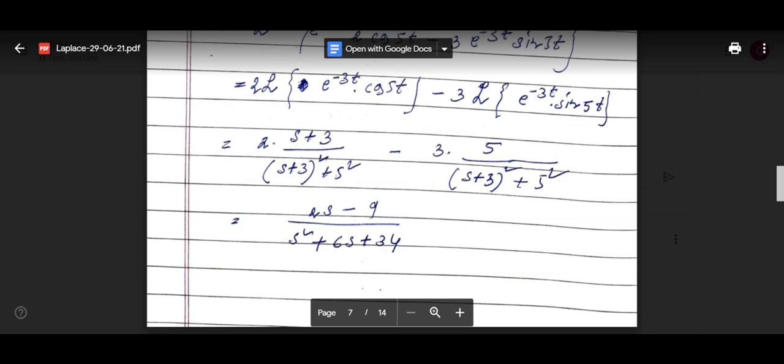Here b is 5, so 5 divided by (s minus a) square plus b square, a is minus 3, so that will be (s plus 3) whole square plus 5 square. I have directly applied the formula. Then we have just simplified.